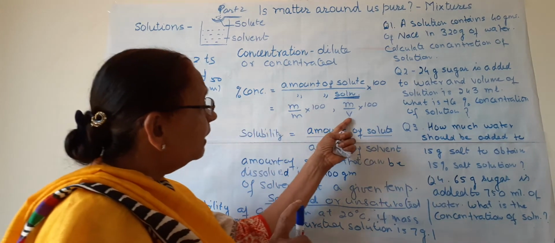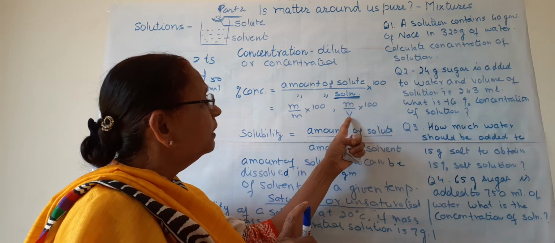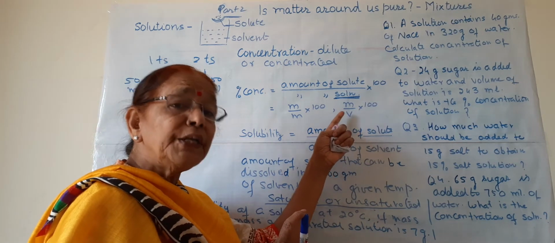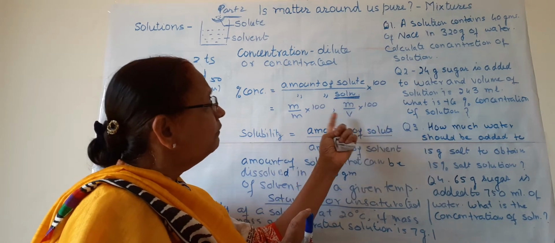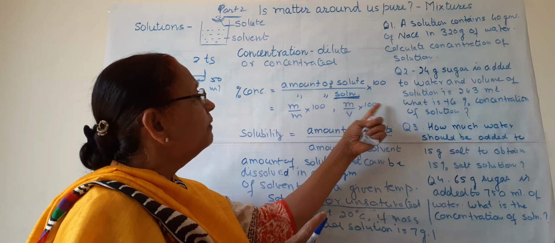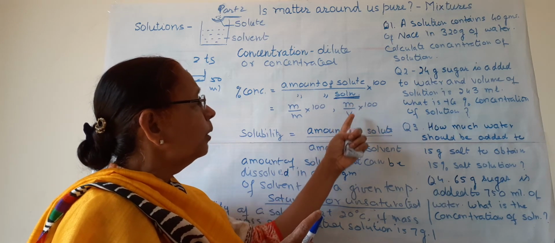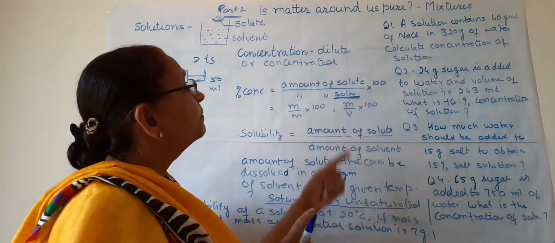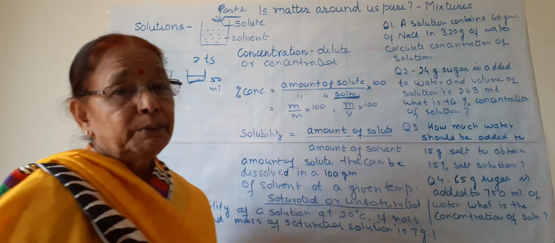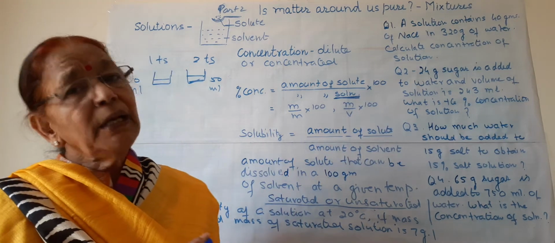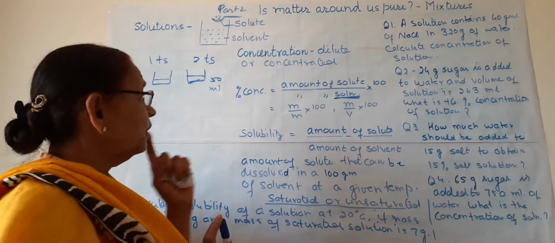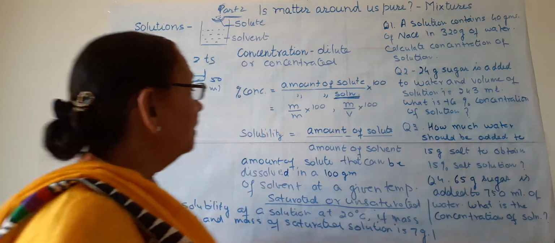Second is, if instead of grams the solution is given in milliliters or liters, that is, the volume is given, then there is not much difference in the calculation, but we will use this formula: mass of solute divided by volume of solution into 100. Then the percent concentration of the solution can be calculated. So this is about the concentration of the solution. We will do these numericals afterwards.